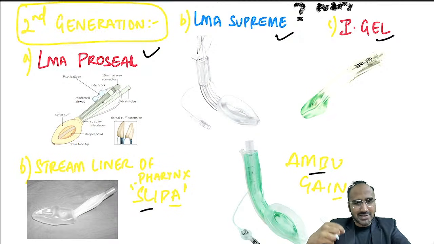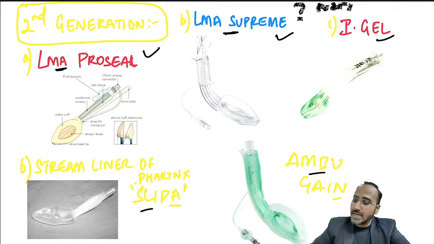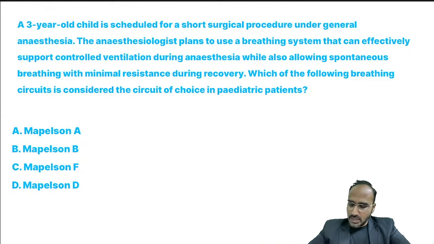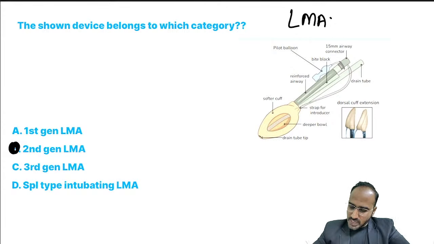If the patient has a full stomach, through the esophageal port you can put a Ryle's tube and deflate the stomach. LMA ProSeal, LMA Supreme, i-gel, Ambu AuraGain, and SLIPA, the streamlined liner of pharynx airway, are second generation LMAs. So the answer we have already discussed.